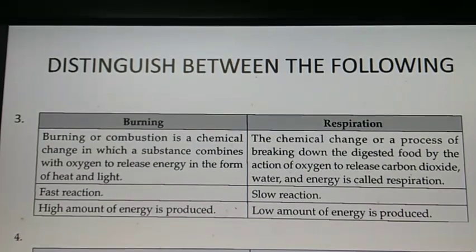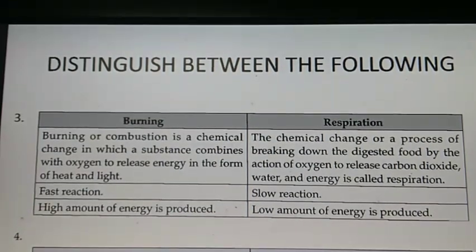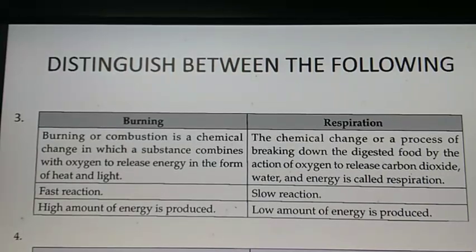Respiration. The chemical change or a process of breaking down the digested food by the action of oxygen to release carbon dioxide, water and energy is called respiration. You can get the definition of respiration on page number 100.